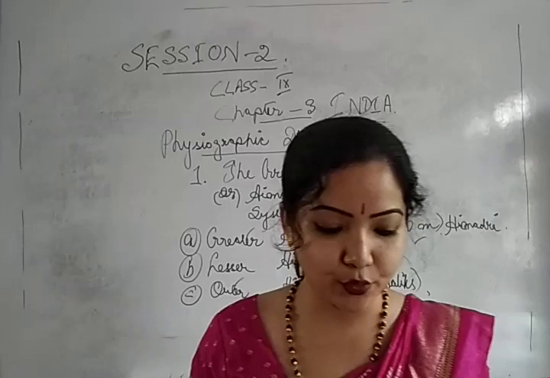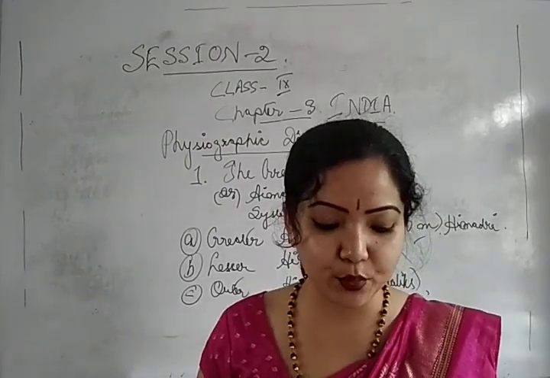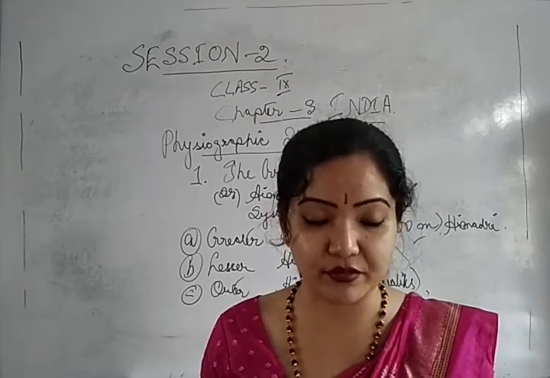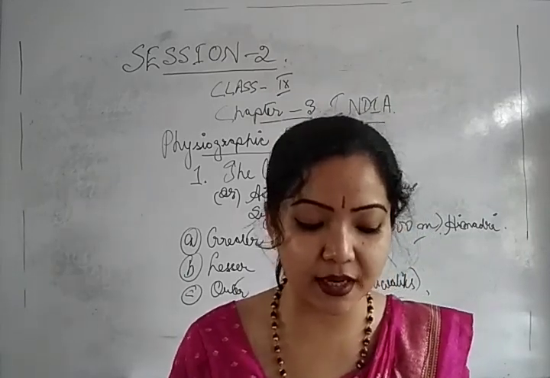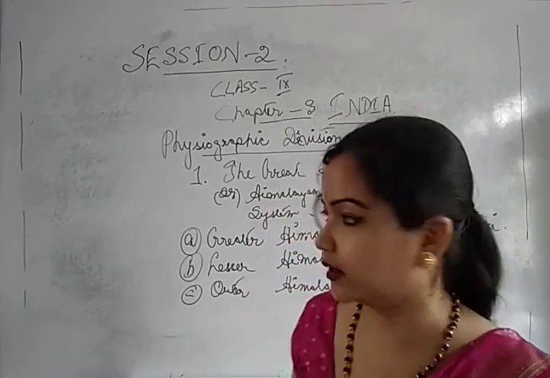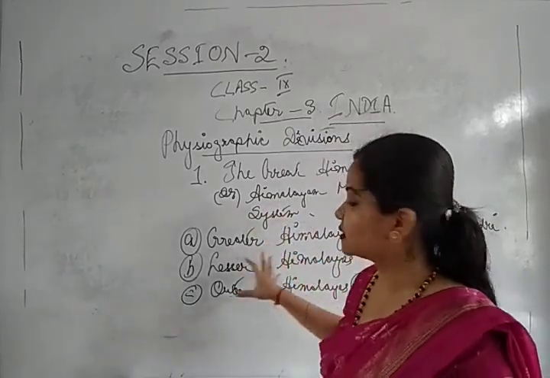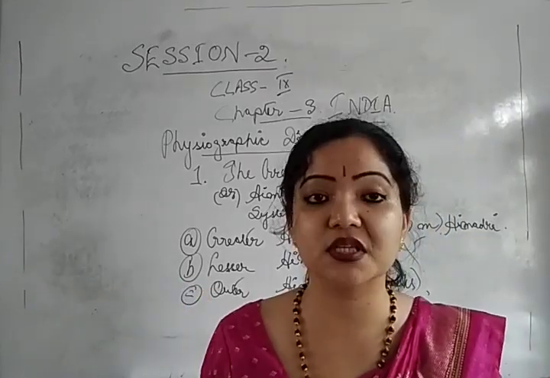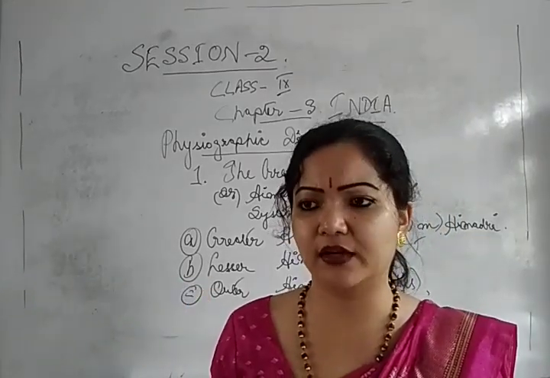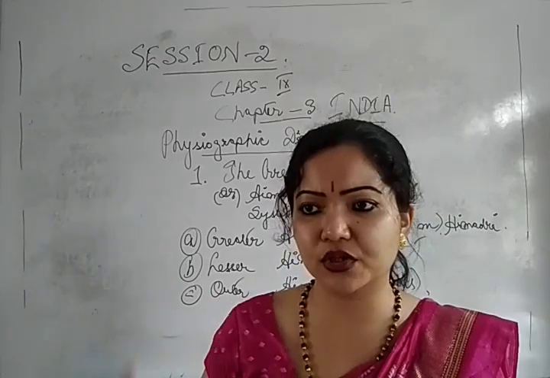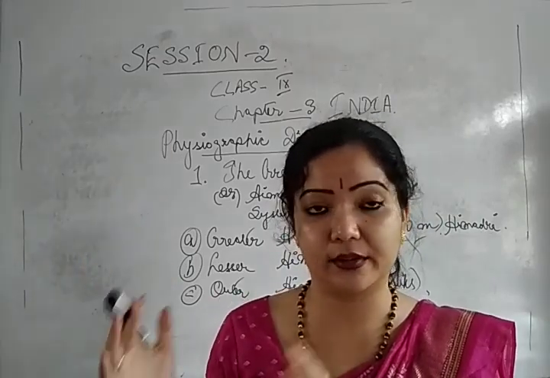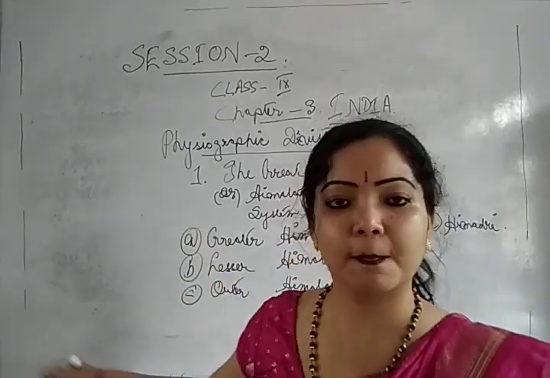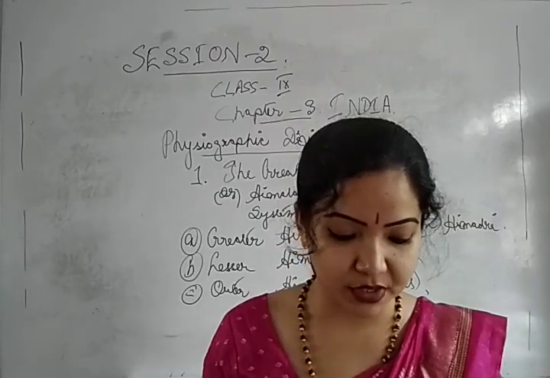Fine. So these ranges are composed of unconsolidated sediments brought down by rivers from the main Himalayan ranges located further north. The rivers of the Himalayas flow from a very great height and usually carry an enormous amount of sediments, which are deposited at the mouth of the river.